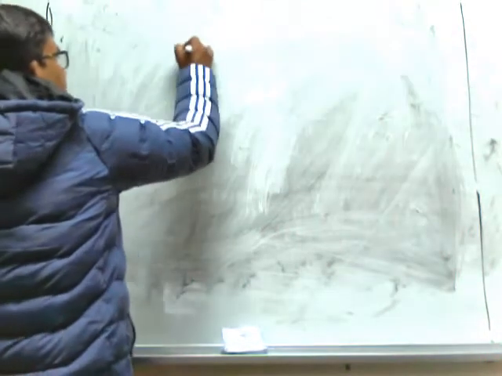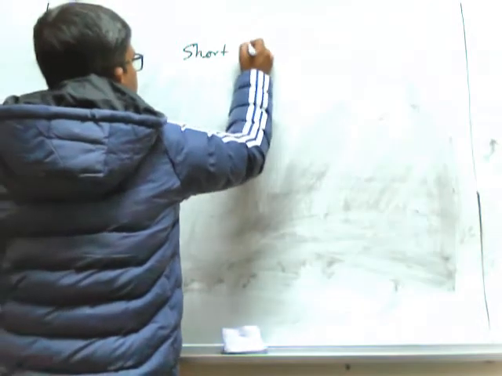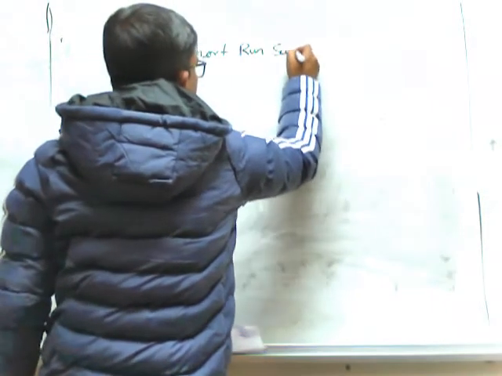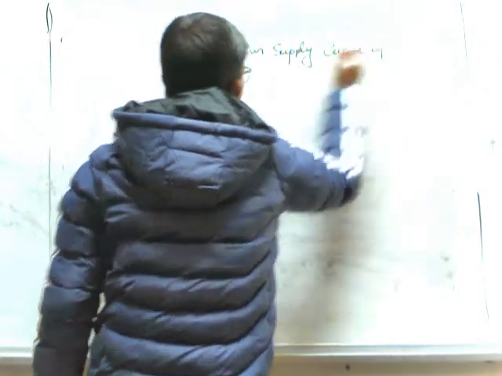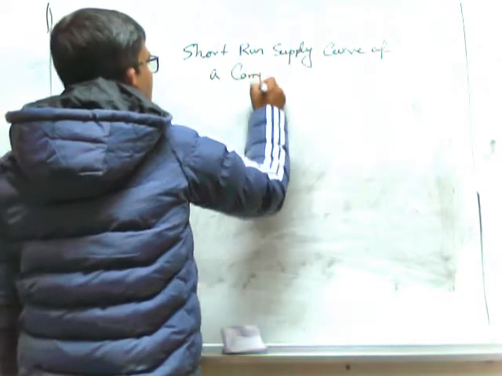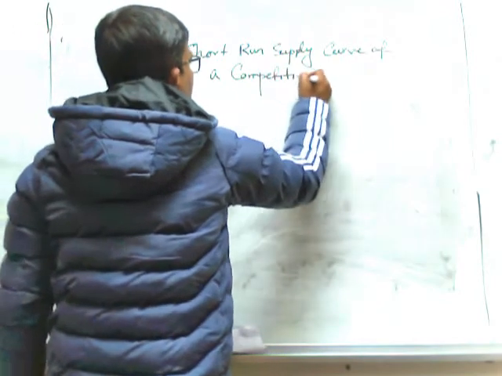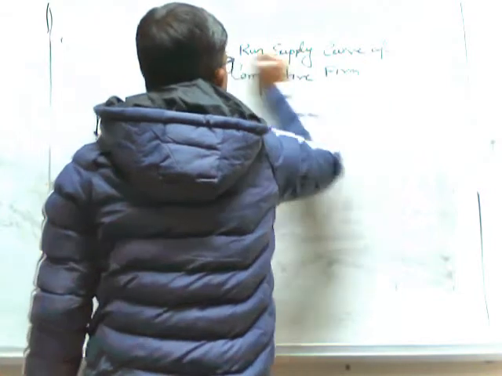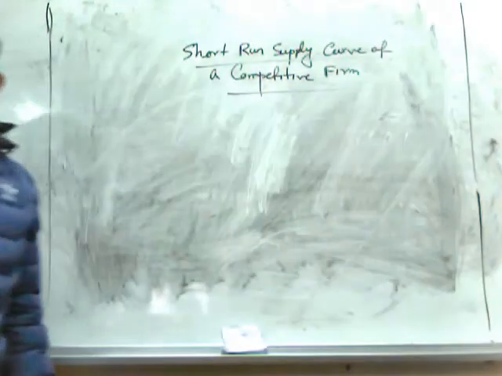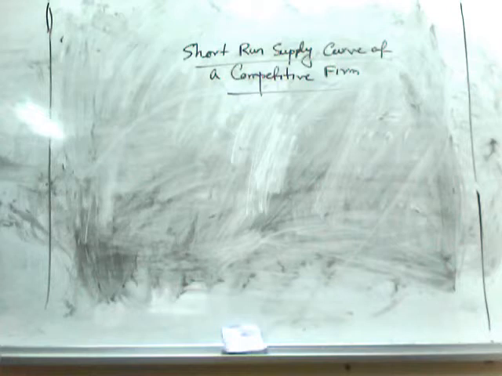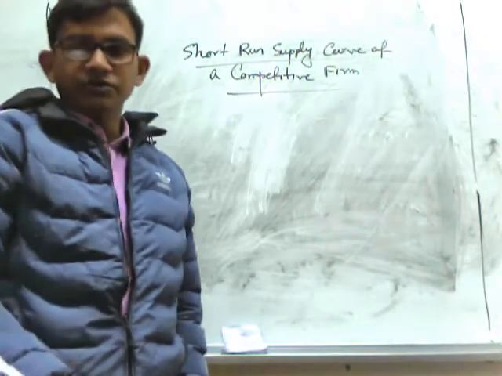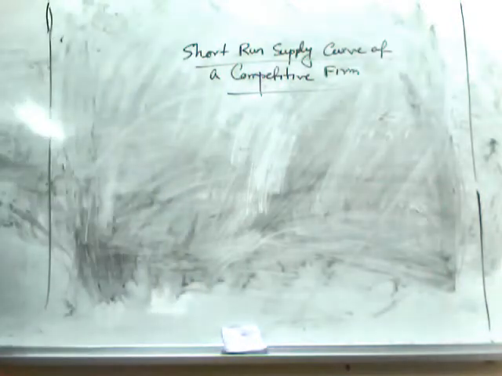Now we'll discuss the short run supply curve of the competitive firm. So normally what do we mean by supply curve? Supply curve represents the relationship between market price and quantity supplied by an individual firm. So in this case we will consider a competitive firm.